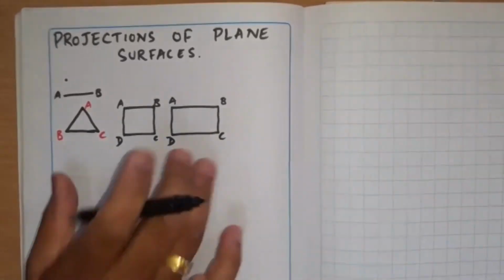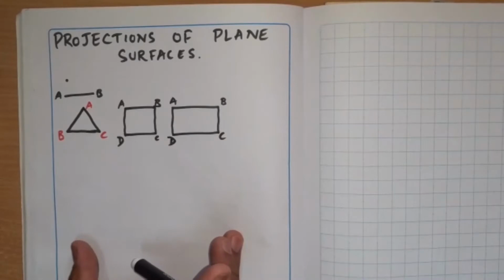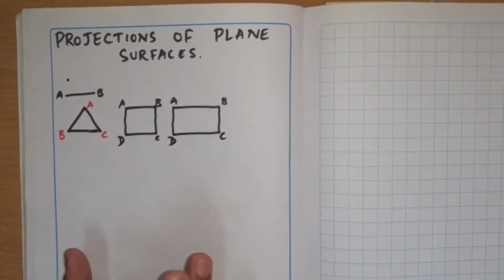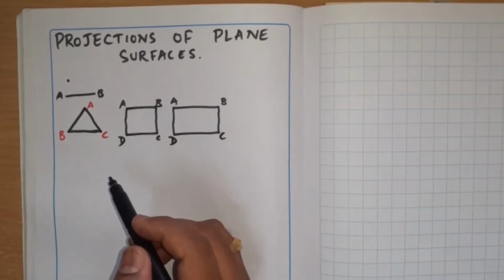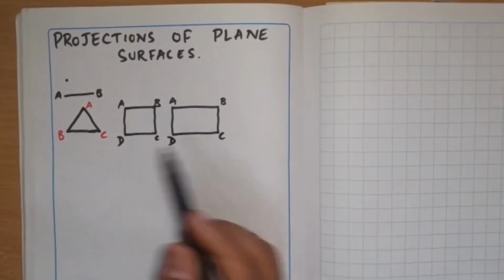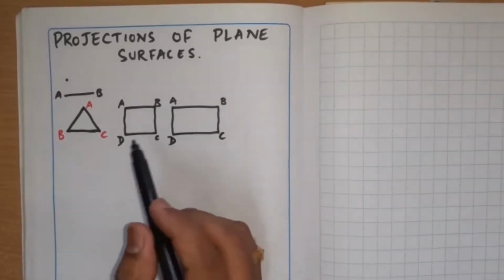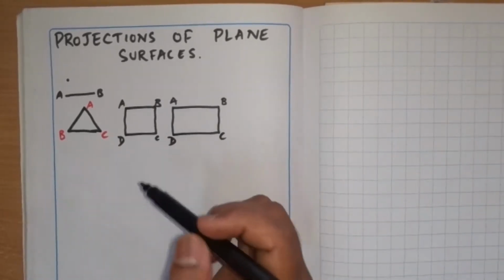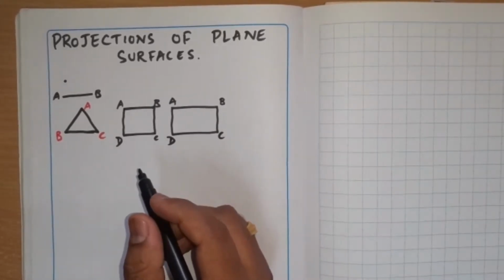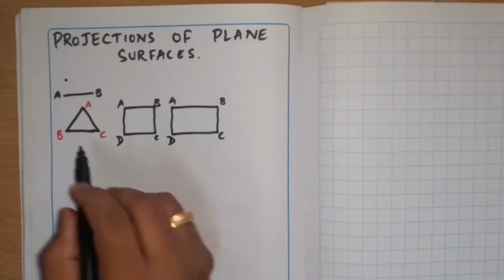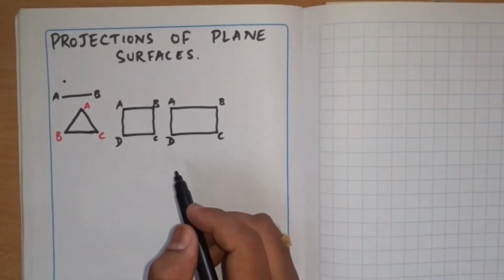So what is next? Using these plane figures, you make a solid. That is the next chapter we'll be studying. Imagine a simple cube. It is made up of six square surfaces like this. Similarly, we'll see different objects, different types of solids in the next chapters, by joining what type of plane surfaces you get different types of solids. Got it? So here, basically, we have got a triangle, a square, and a rectangle.